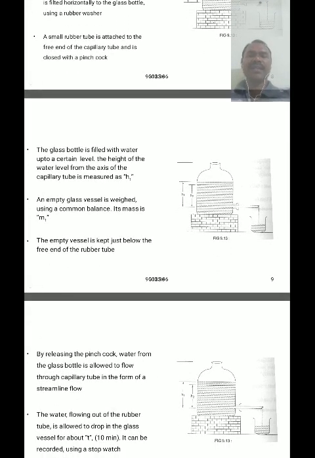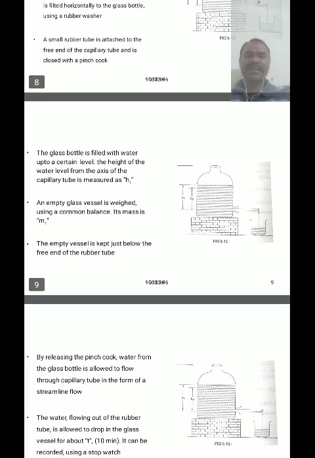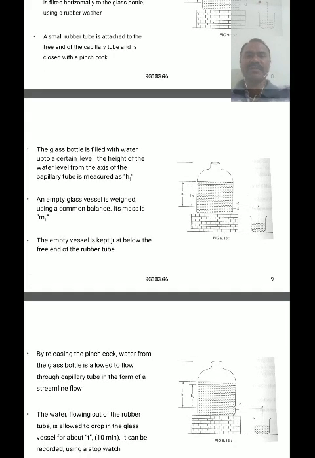The glass bottle is filled with water up to a certain level. The height of the water level from the axis of the capillary tube is measured as H1. So that is from the center of the capillary tube, the lower edge or hole of the bottle, which is the principal axis. From this principal axis, we fill water through a certain height H1.